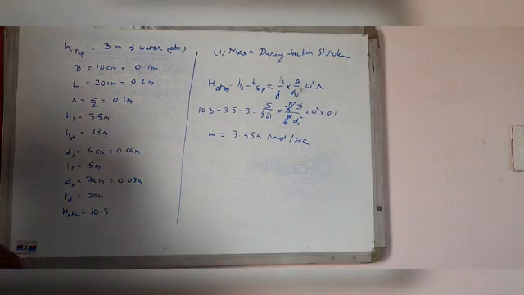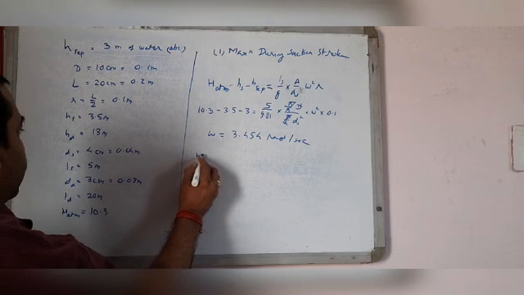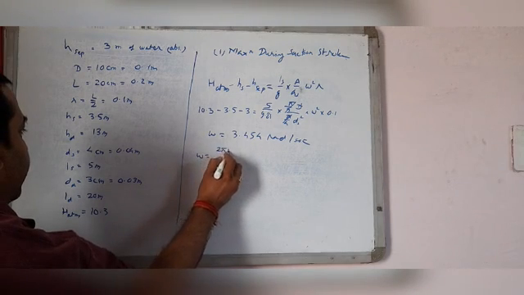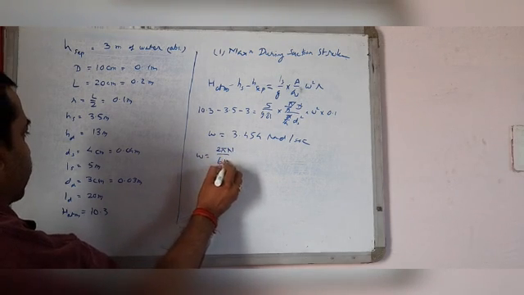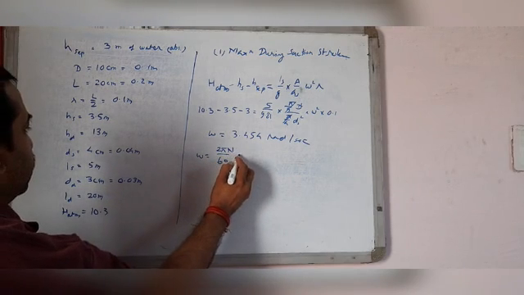Now, as we know, omega equals 2 pi N by 60.